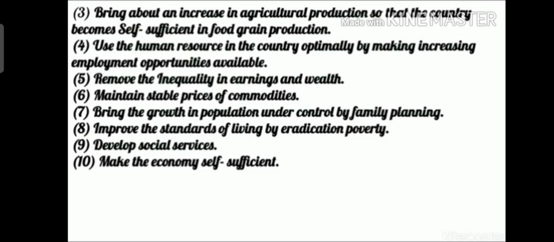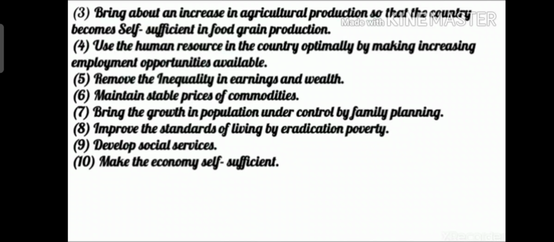So here we should also increase agricultural production, so that no people will die of hunger. All the people should get sufficient food to eat in our country.